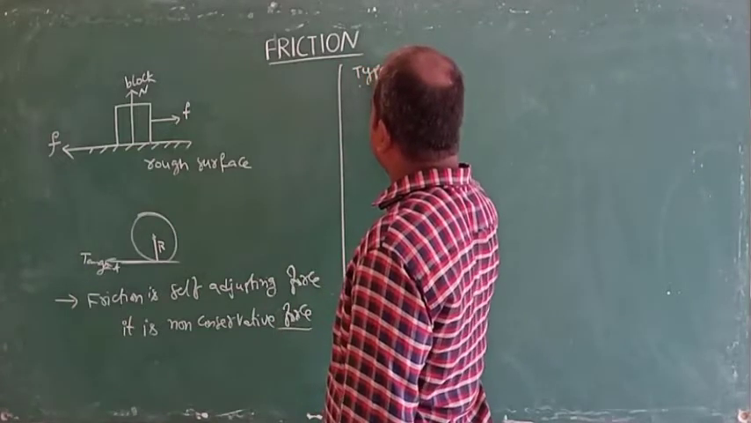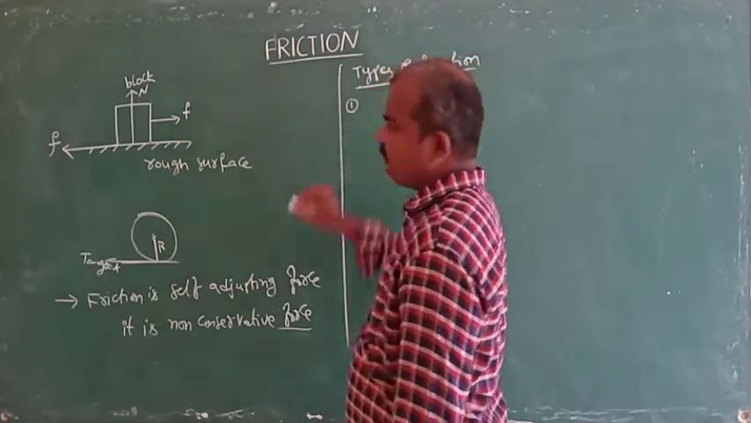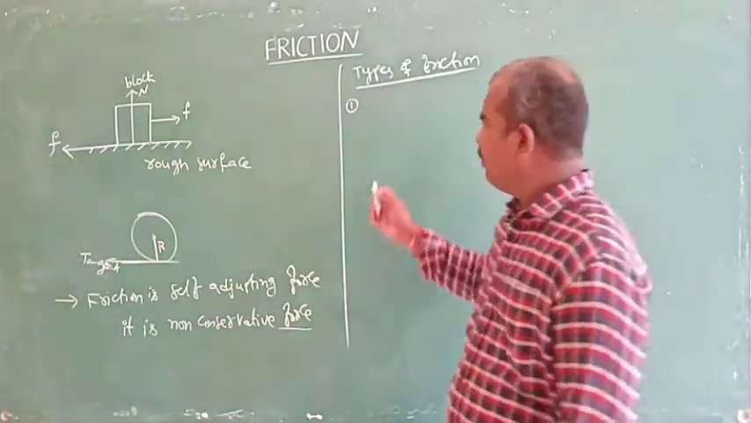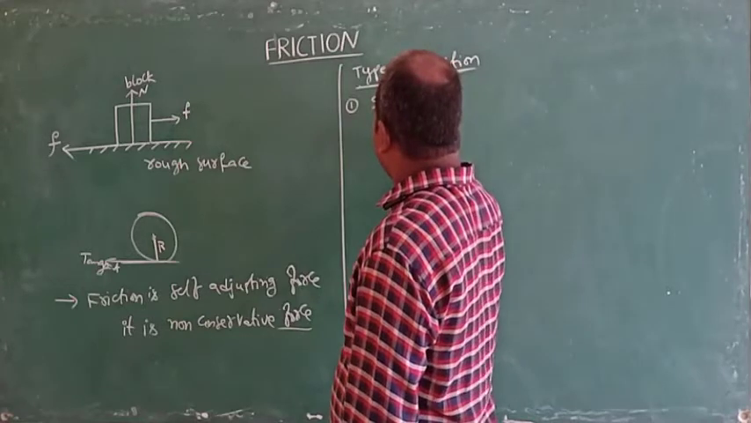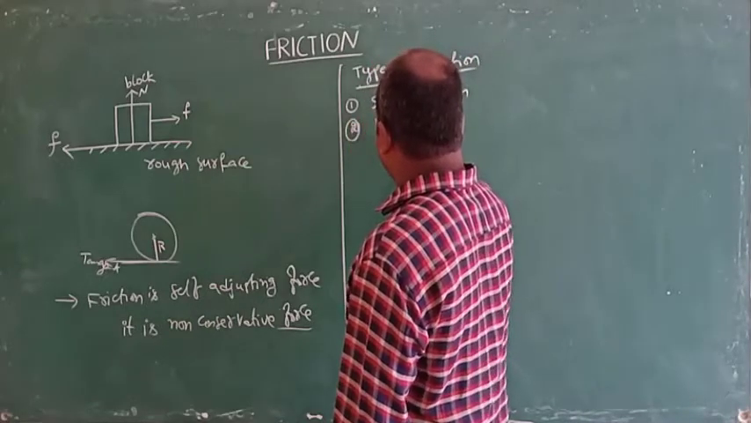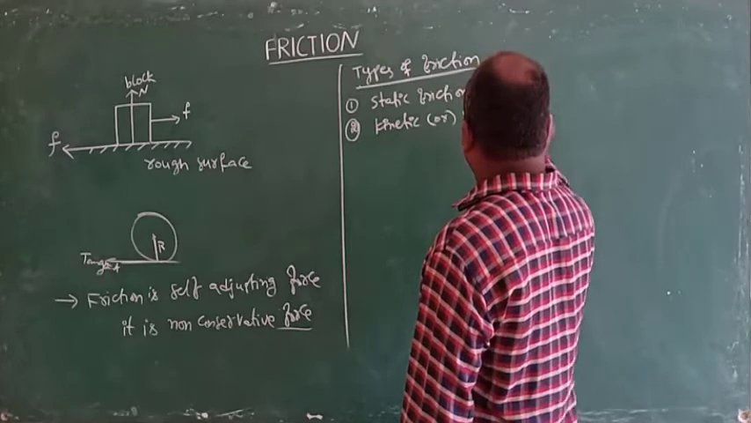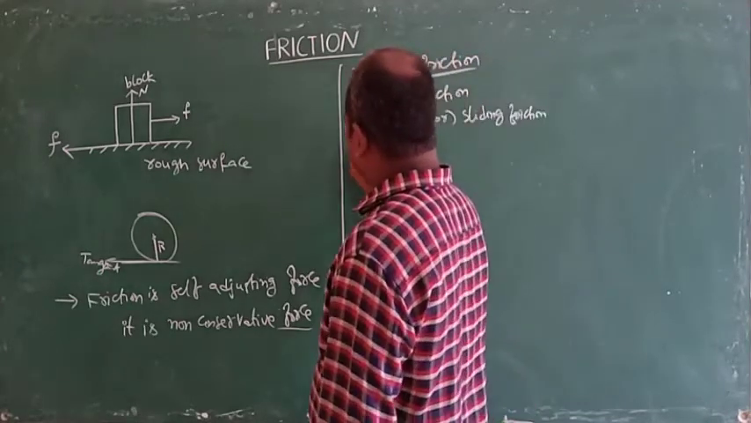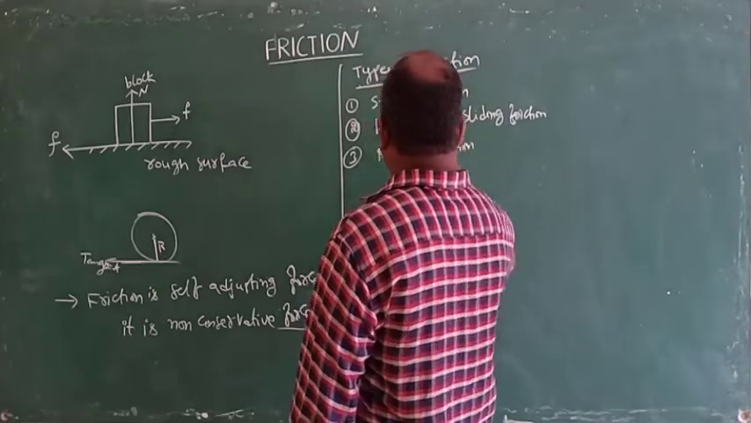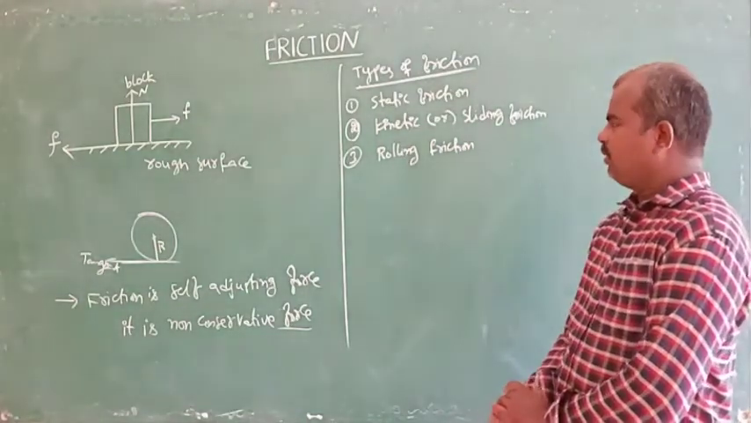Now, types of friction. There are three types of friction. One is static friction, second is kinetic friction or sliding friction, and the third one is rolling friction. The types of friction are three types: static friction, kinetic friction or sliding friction, and rolling friction.